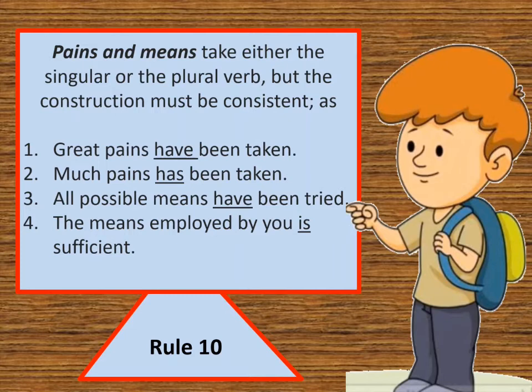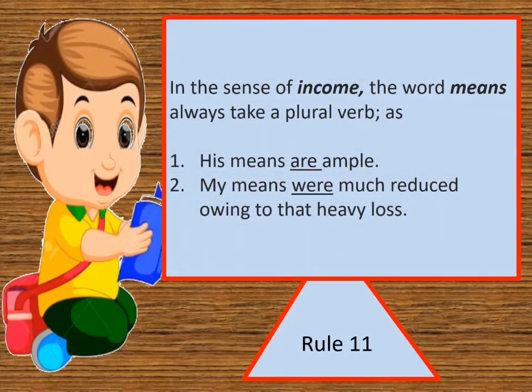The means employed by you is sufficient, verb of singular. In the sense of income, the word means always takes a plural verb, as his means are ample. His means were much reduced owing to that heavy loss.